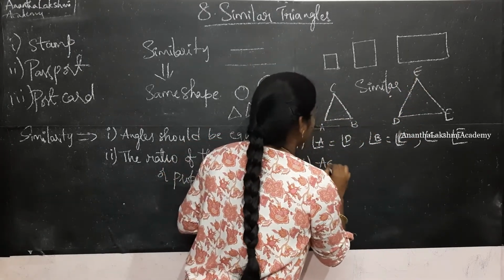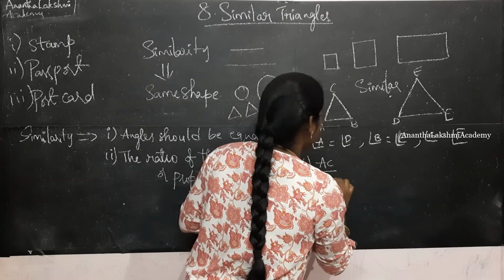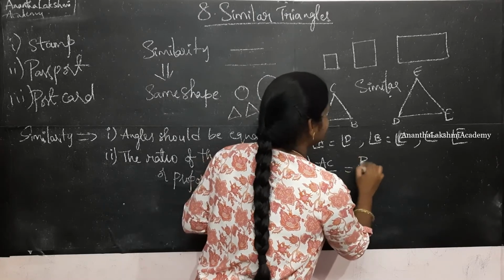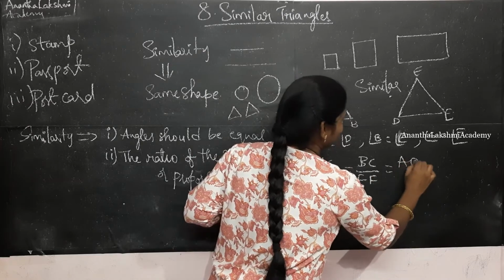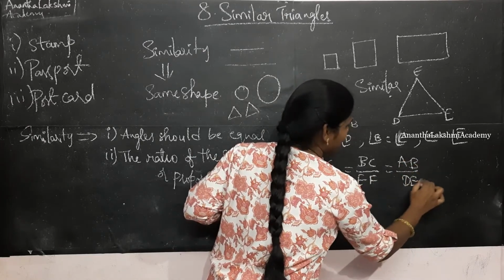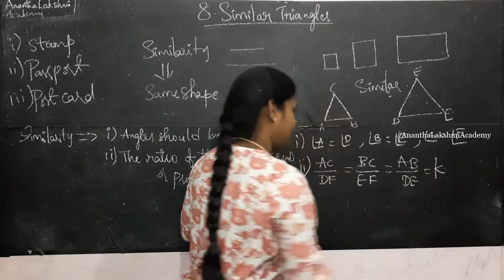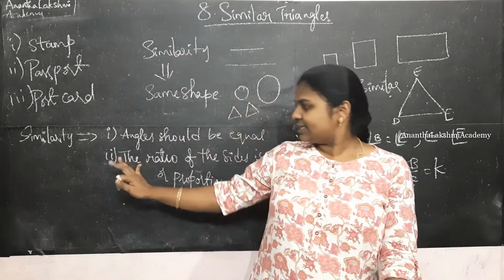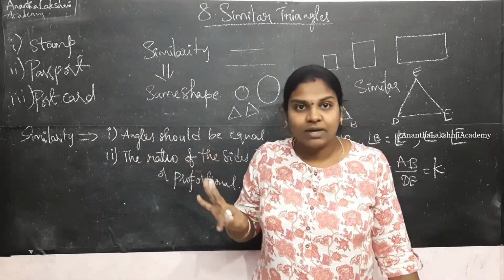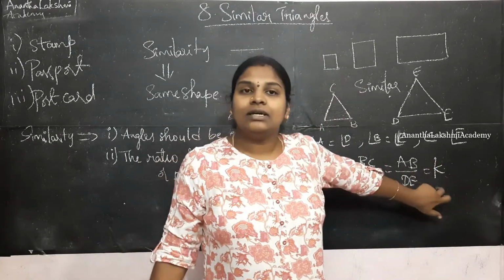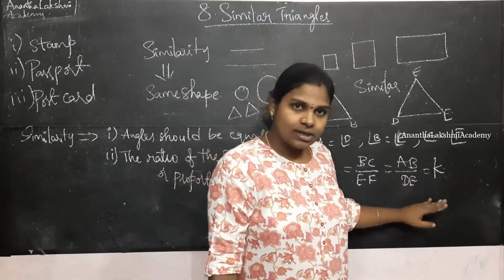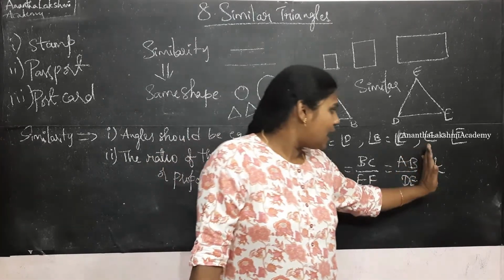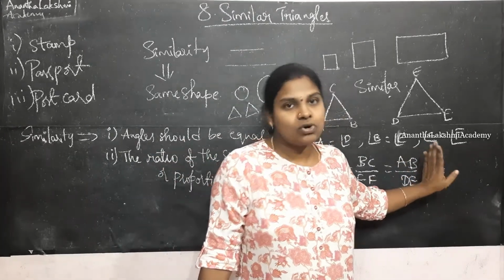Say for suppose AC by DF is equal to BC by EF is equal to AB by DE is equal to K. What is the second property I said? The ratio of the sides should be equal. Now I am assuming it to be a constant K.